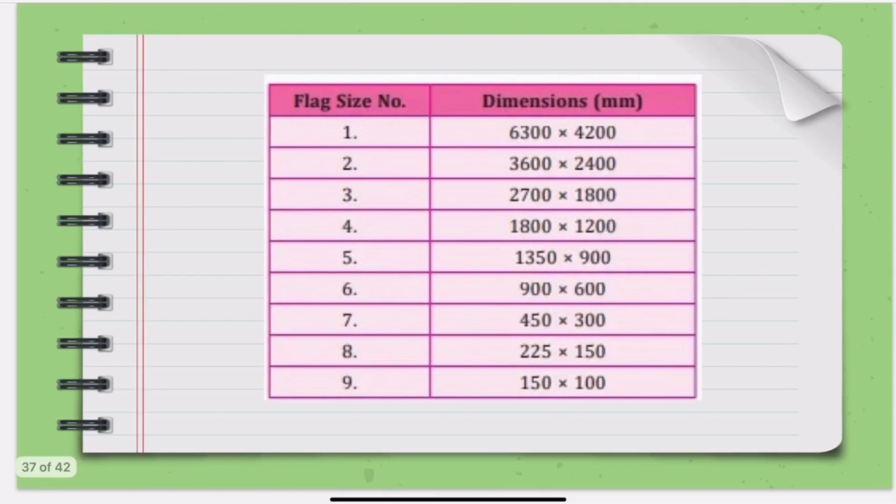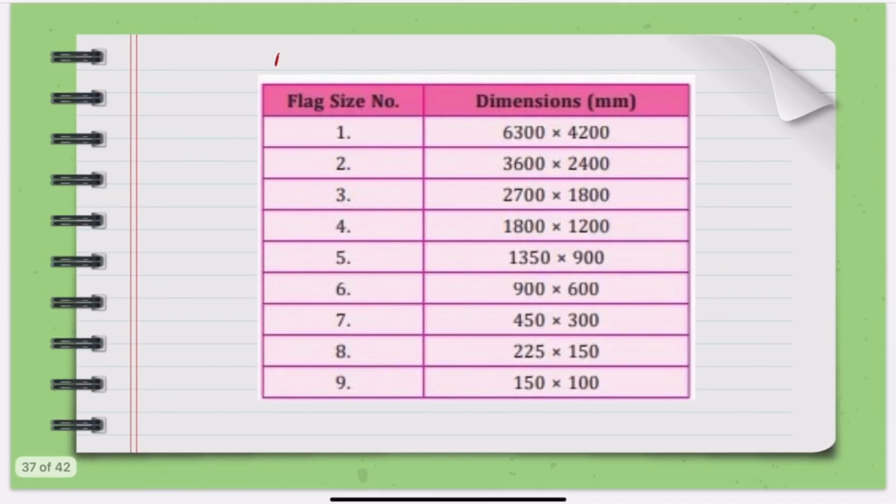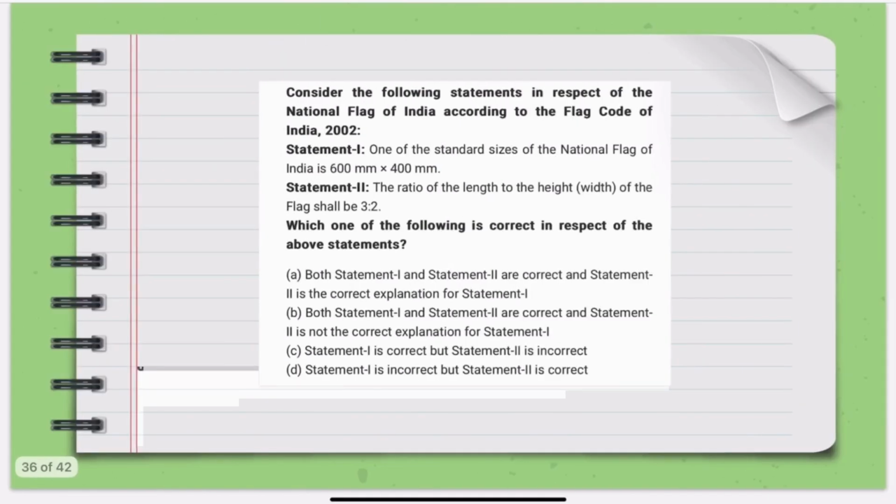So according to the Flag Code of India, here the standard sizes are given. Here we don't see anything which says 600 mm into 400 mm.